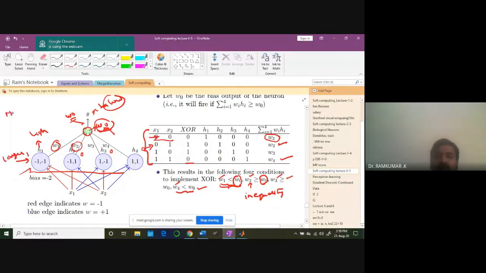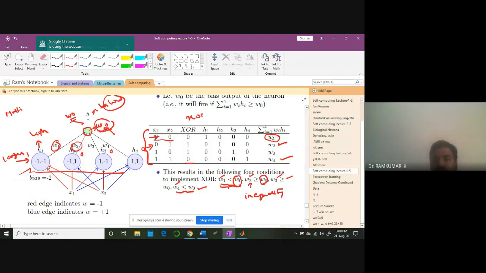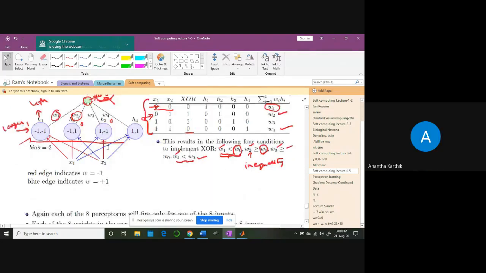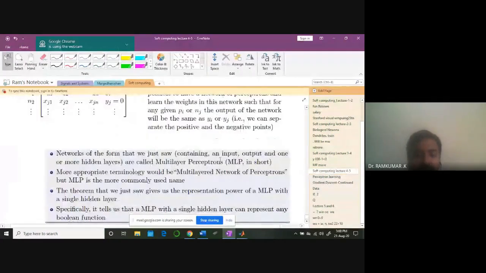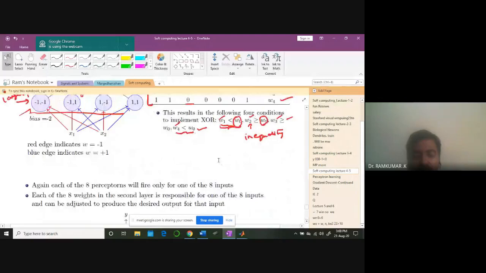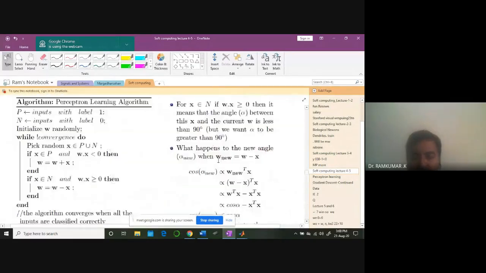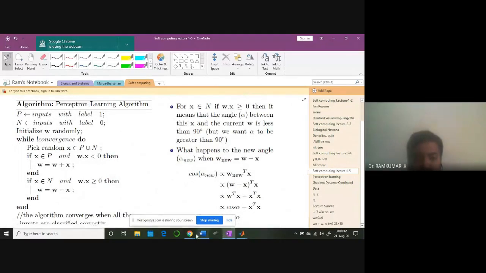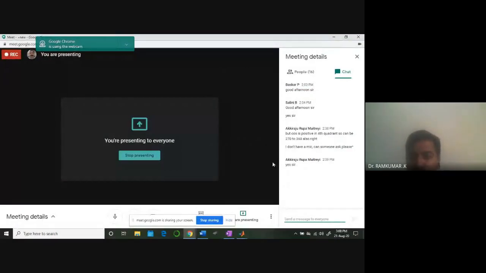So we require two layers, layer 1 and layer 2. This is called multi-layered perceptron. A single layer will not be sufficient to solve the XOR gate. XOR gate cannot be solved by a single layer perceptron. We require more number of layers. Here, we can increase the number of nodes, and thereby you can solve any type of Boolean problem, non-linearly separable problem, XOR kind of problem. So that's a powerful idea. With that, maybe we have any doubts? Anybody? Fine.